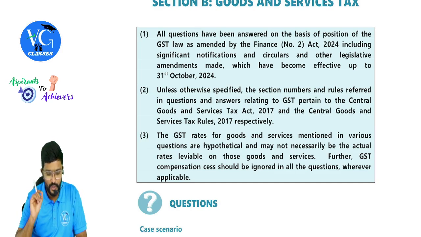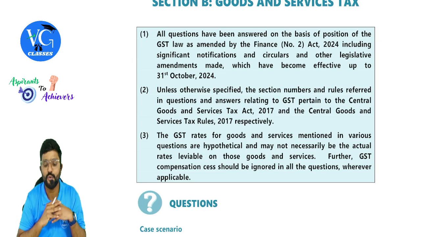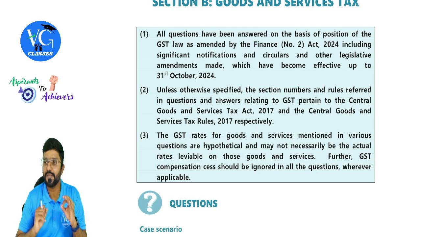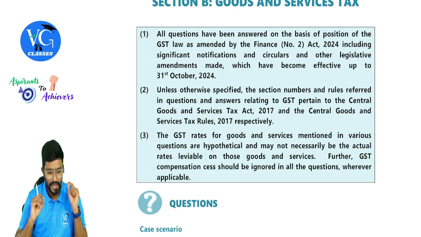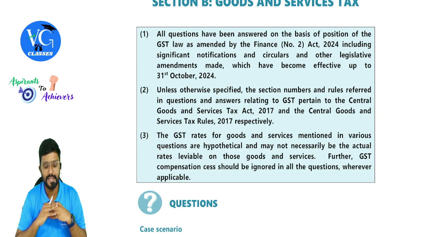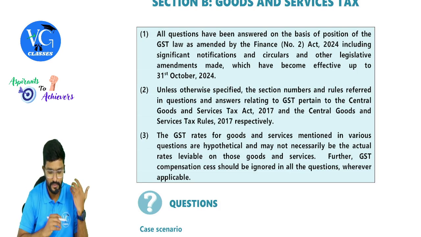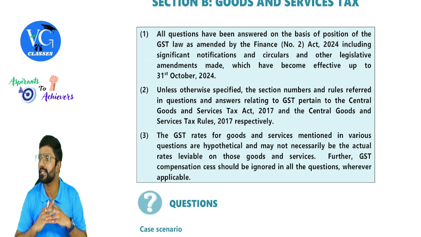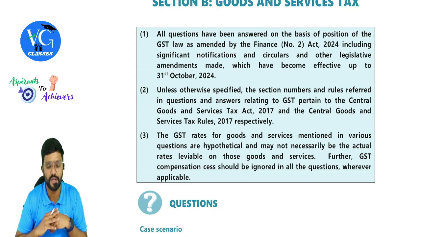First one. All questions have been answered on the basis of position of GST law as amended by Finance (No. 2) Act 2024, including significant notifications and circulars and other legislative amendments which have become effective up to 31st October 2024. Unless otherwise specified, the section numbers and rules referred to in the questions and answers relating to GST pertain to the Central Goods and Services Tax Act 2017 and CGST Rules. Act and rules they have given separately. Means if nothing is mentioned, it is always understood that it is under CGST. If it is under IGST, they will specifically mention it in the question.